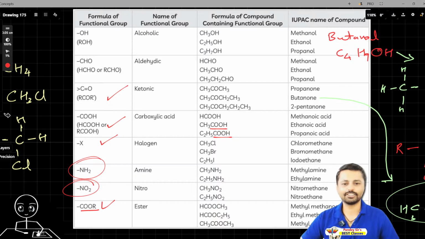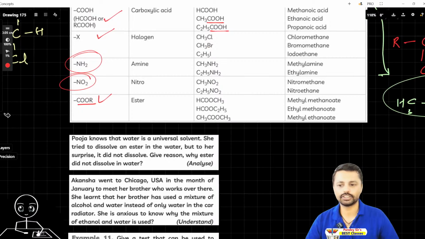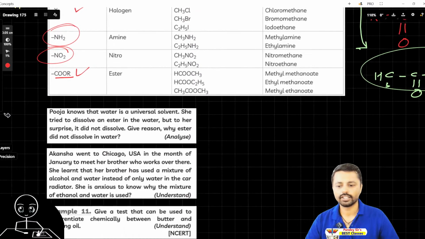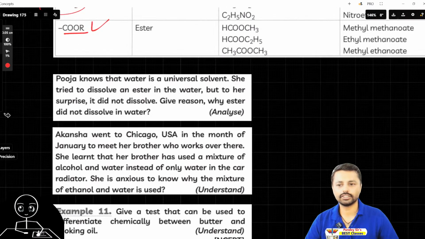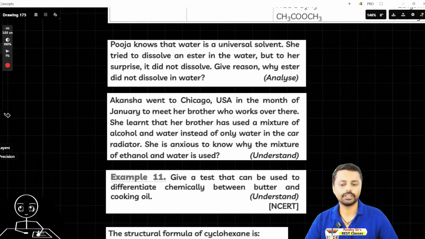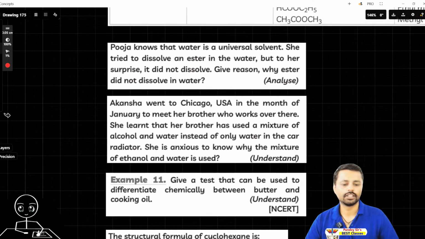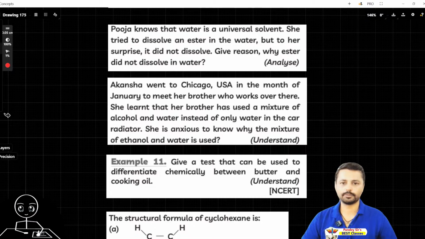So that's nice. Now after that, let's go to the next question. These are competency based questions, and they also confuse the students. Let's see how you can solve it.